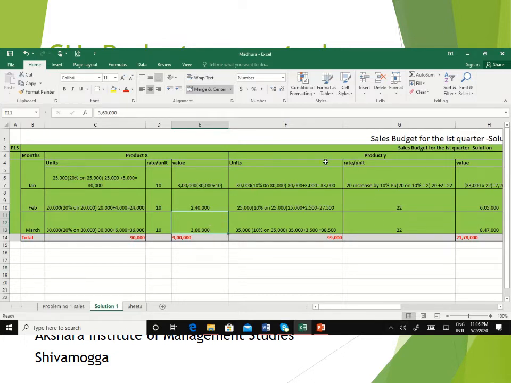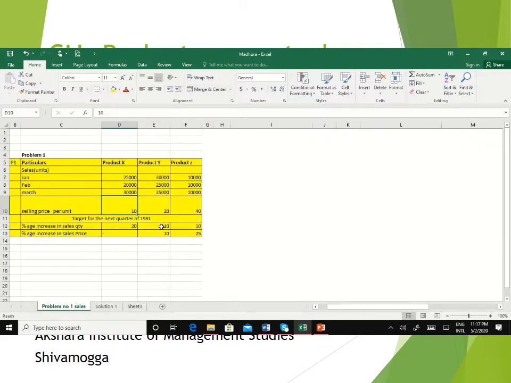Similarly, if you go for product Y, it is 33,000 units, as 30,000 units were sold in the month of January. 10% on 30,000 should be increased, as mentioned here in the problem. The percentage increase in sales quantity should be 10% and the selling price should also be increased by 10%.